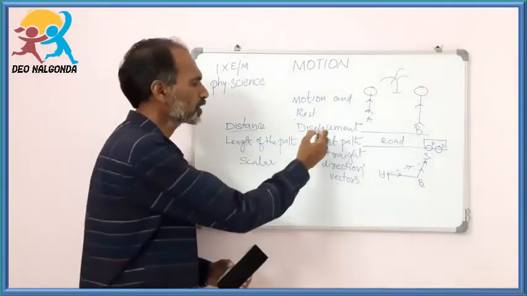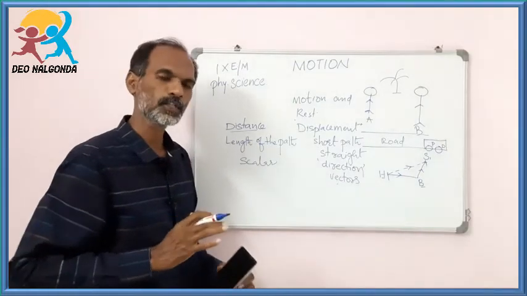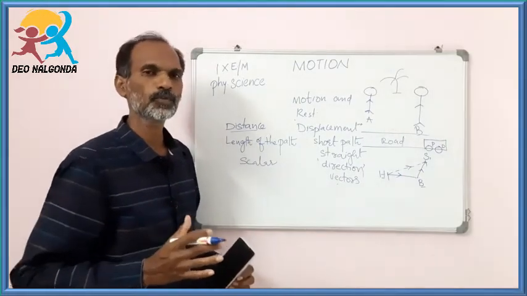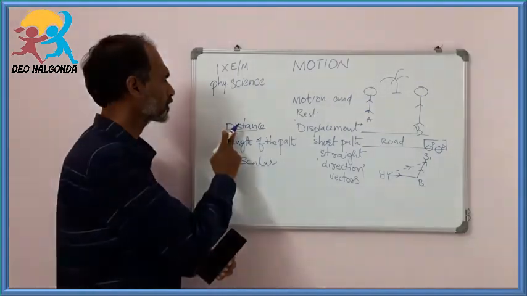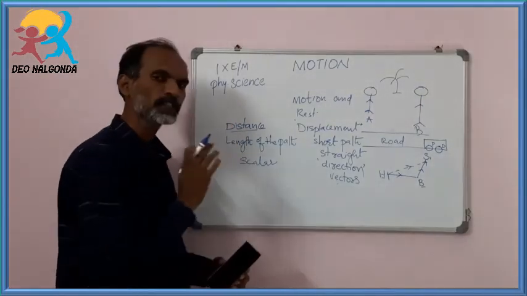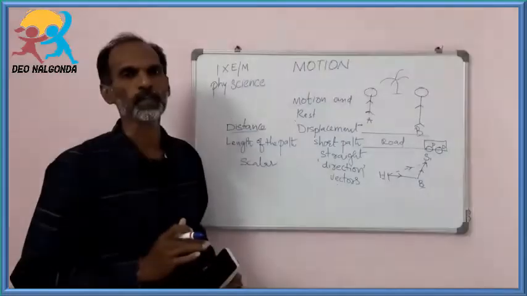Okay, it means displacement is a vector quantity, but in case of distance, the actual length of the path, we do not mention a specific direction over here. So that's why we call distance a scalar quantity.